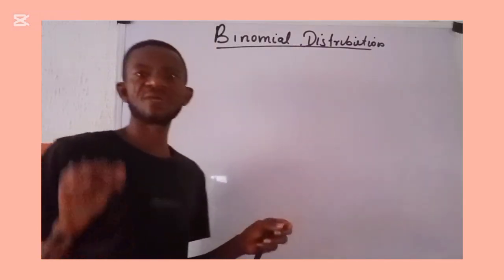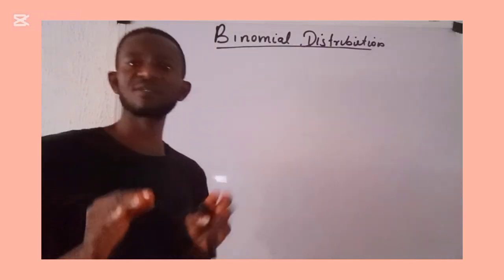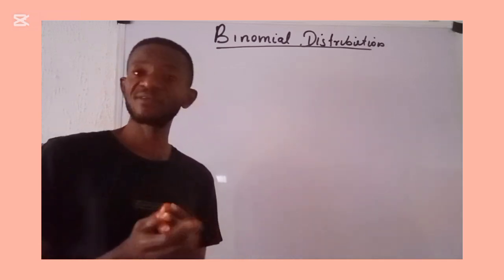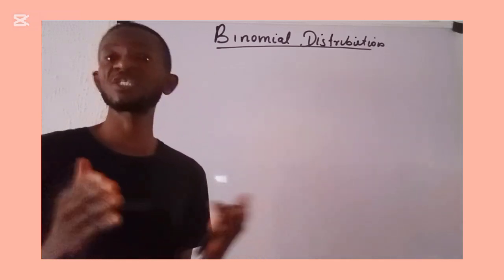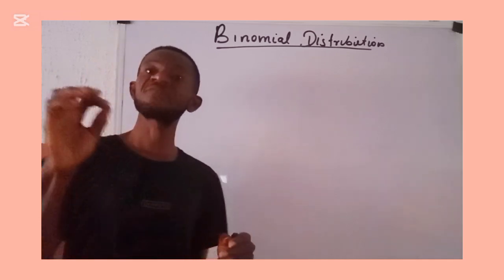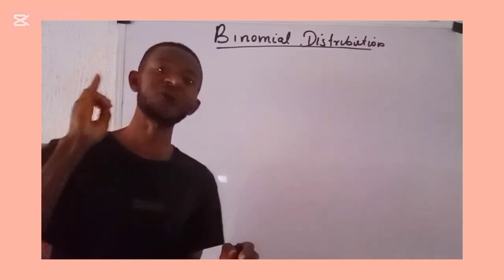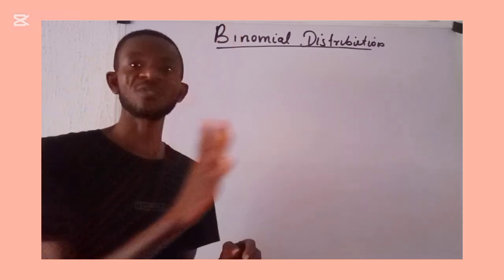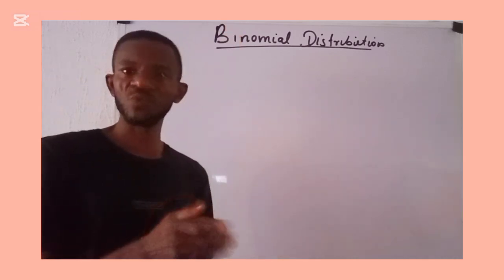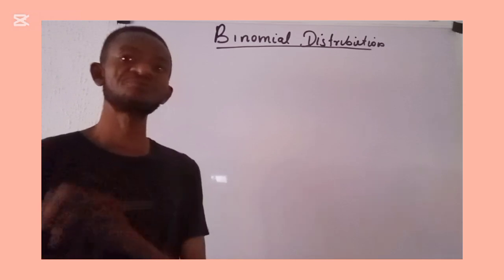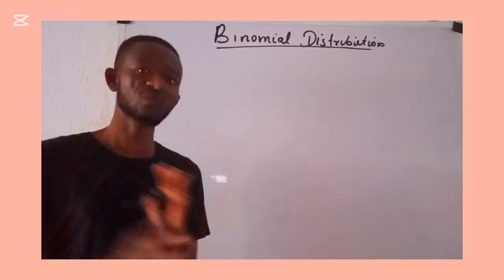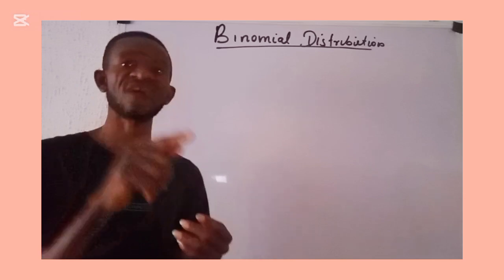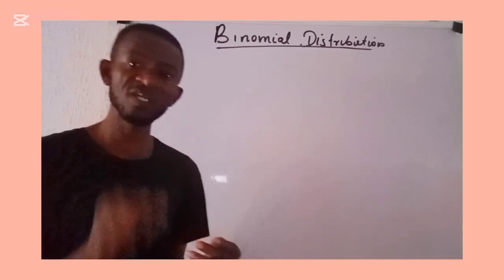When we discussed the Bernoulli distribution, we said that a random variable, say x or y, is said to follow a Bernoulli trial if that random variable x has only two possible outcomes, given as success and failure, with the probability of success given as p and that of failure given as q. Then we say that such a random variable, such a trial, is said to follow a Bernoulli trial.